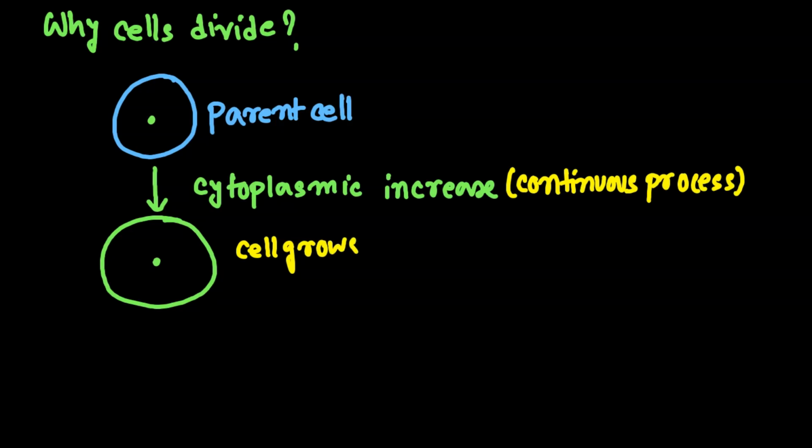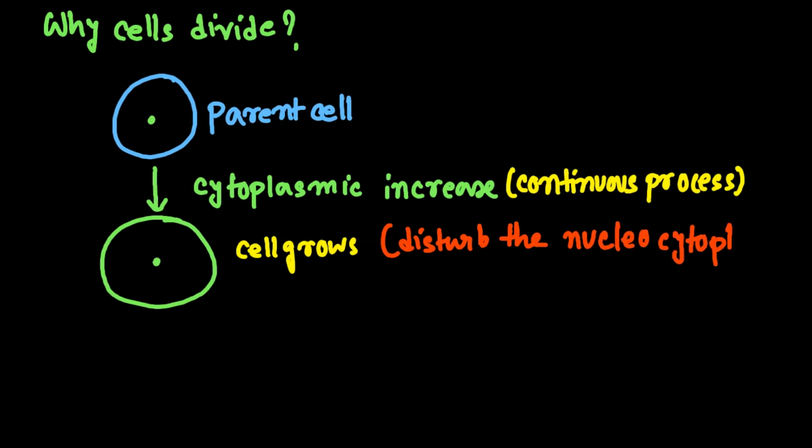But what happens? It will disturb the nucleocytoplasmic ratio. Here, N by C, N is the nucleus and C is the cytoplasm. When the cytoplasm is increasing and the nucleus is constant, it will be disturbing the ratio.